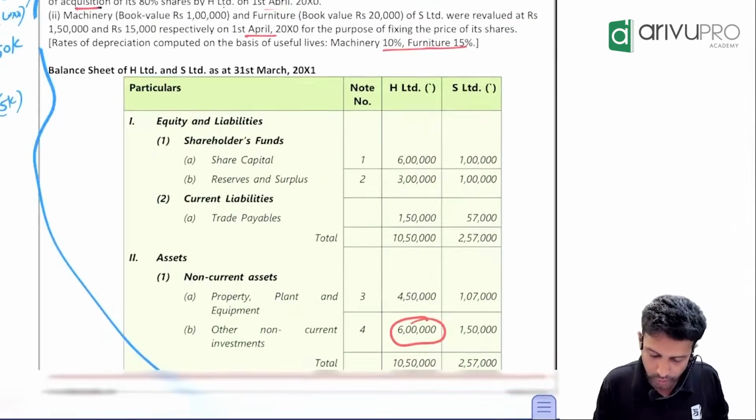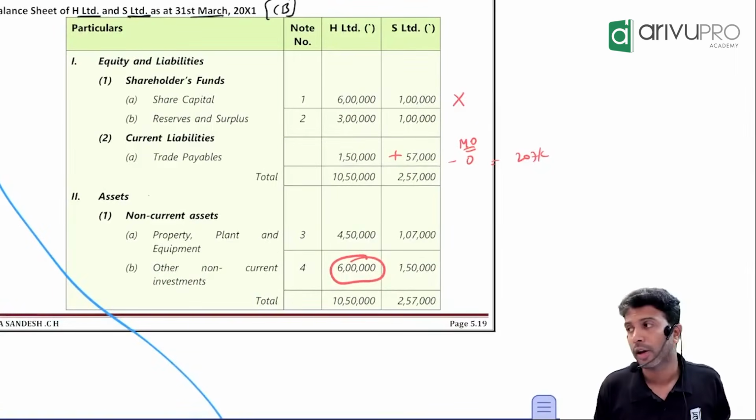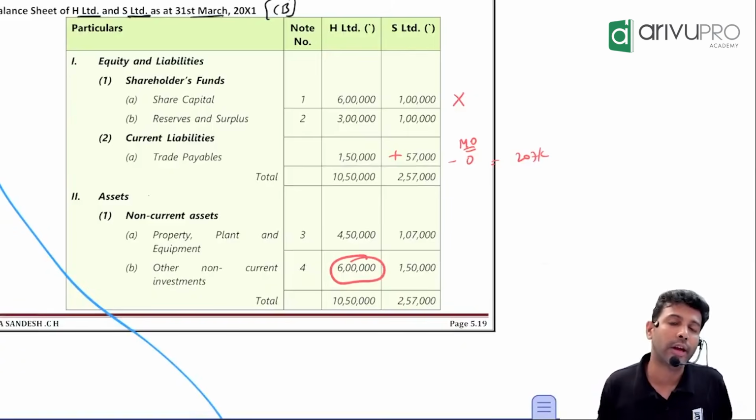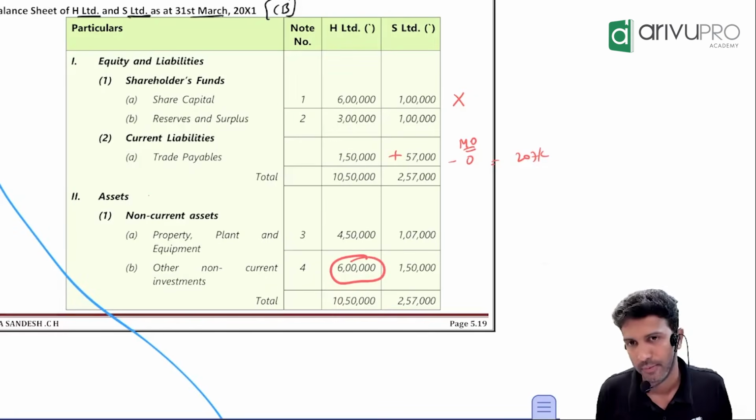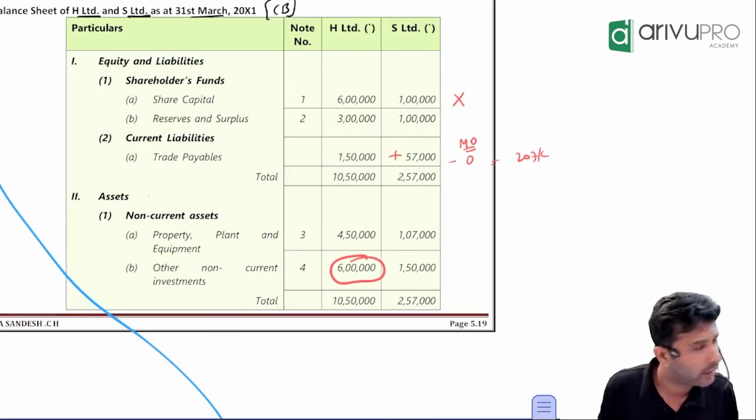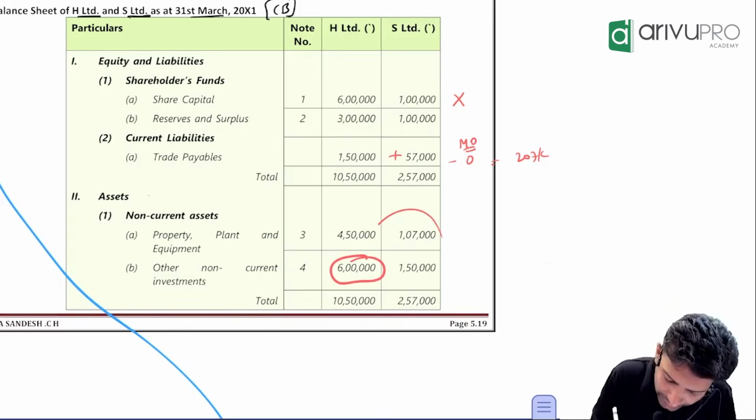Okay, this is sorted. Sir, I have one doubt. Holding company has only 80% control. Holding company has only 80% control, so you should only add 80% of the assets.